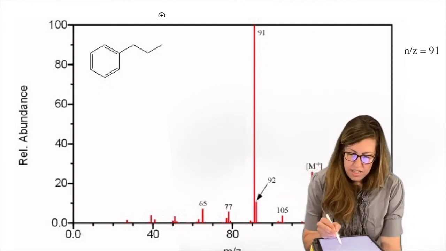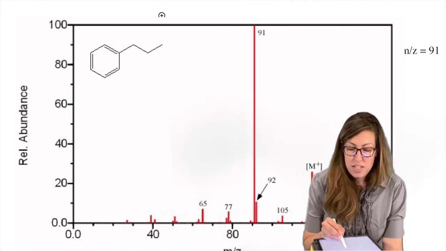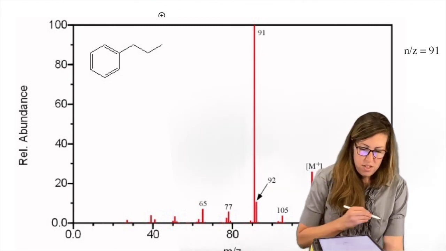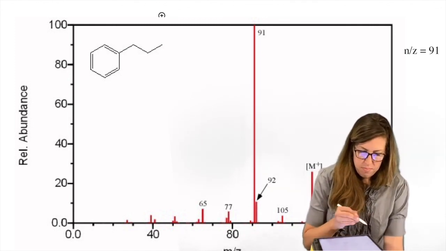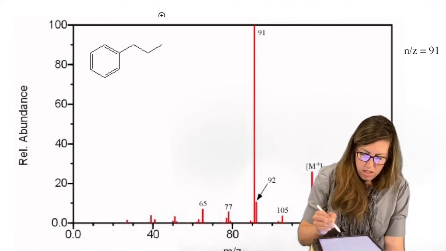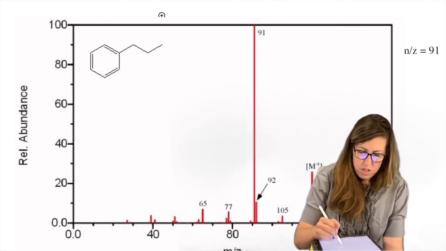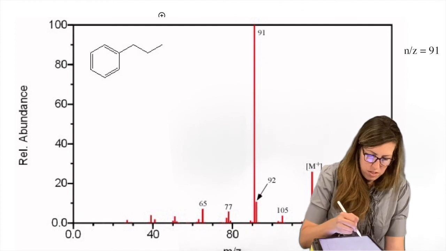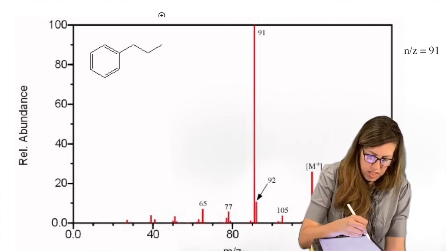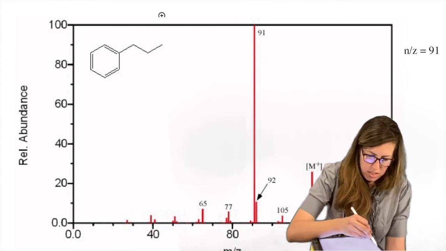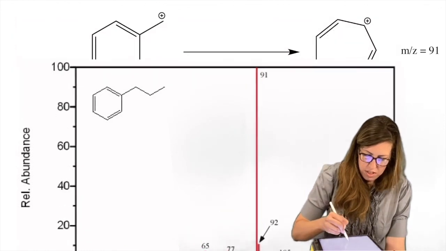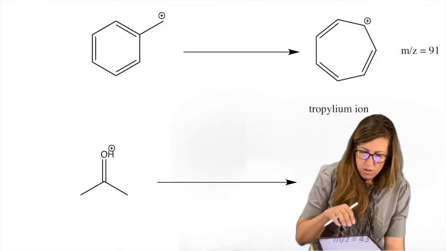So I have a 92, I have a base peak of 91, and I have a 77. So that's my benzene. And the 91 and 92, what are those? Let's get to the bottom of those too, okay? I didn't give this one as an example, so I'm not going to spend a lot of time writing on it. I just want you to see what it looks like in real life. So this is an odd one.